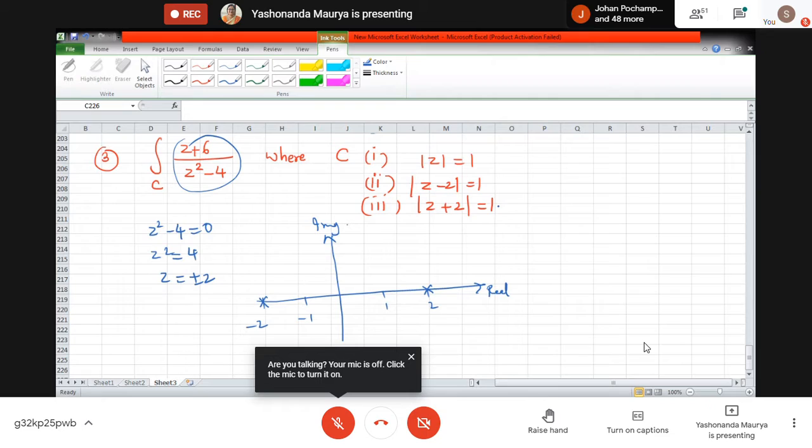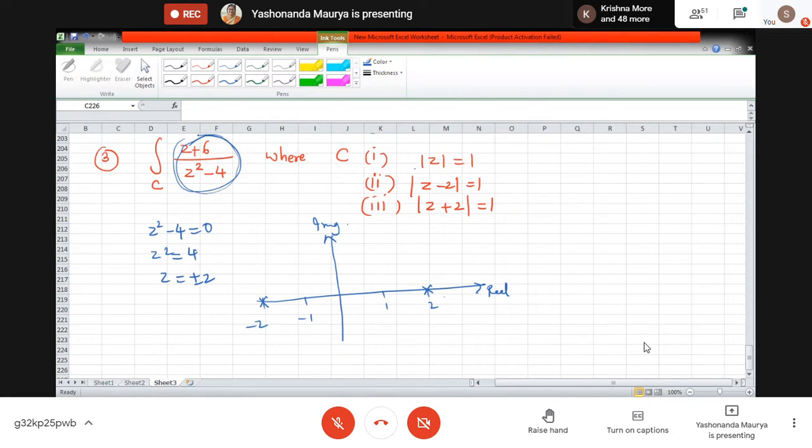Except for these two points, the entire function inside this integral is perfectly analytic. It is analytic everywhere except at z equal to 2 and z equal to minus 2.